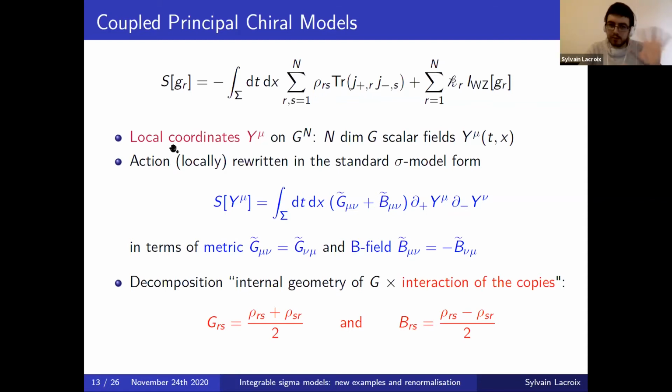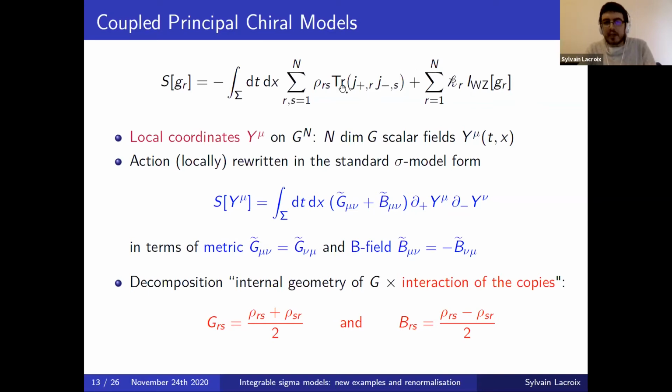There might be some global subtlety, but at least locally, we can always rewrite the action in the standard sigma model form, which is quadratic terms in the derivative of the coordinates contracted with some tensor on the manifold. And this tensor has a symmetric part, which is simply the metric on the manifold. Here I call it G twiddle for a reason that will become a bit clearer after. And it also has a skew-symmetric part, B, which we call the B field.